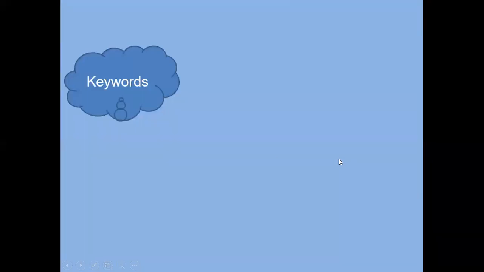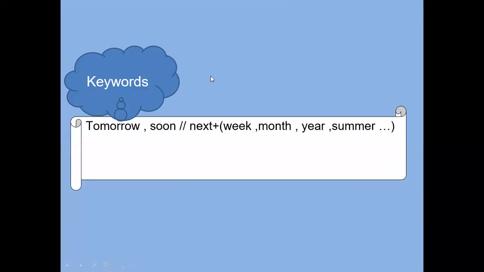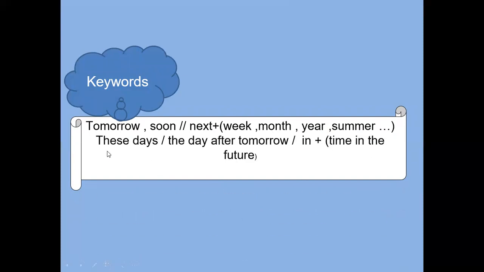Here we have the keywords or adverbials of time that we can use in simple future sentences, which help us identify the tense of the sentence. Here we have tomorrow, soon, and next plus a time, which could be week, month, year, summer, etc. And we have these days, the day after tomorrow, and time expressions in the future, which should take place in the future, for example, in 2050, 2025, etc.